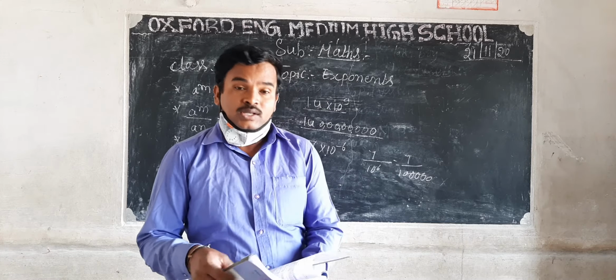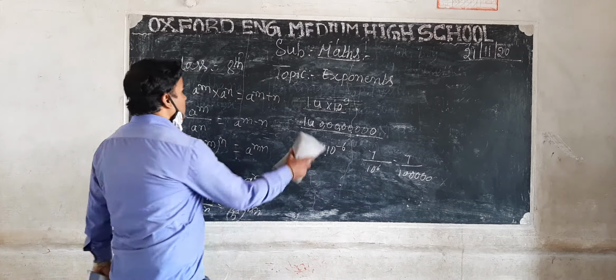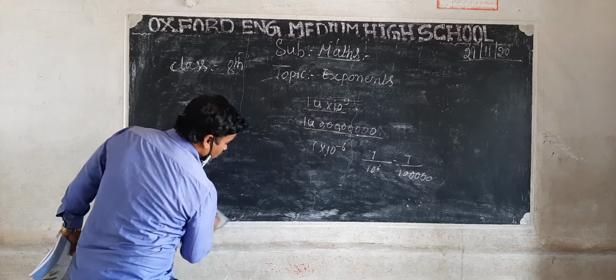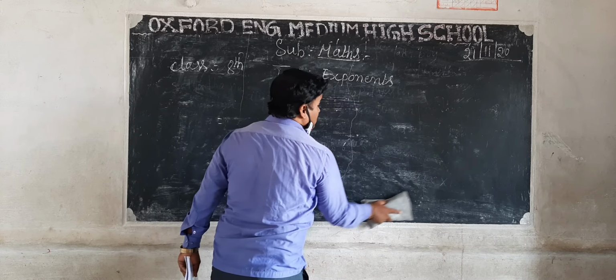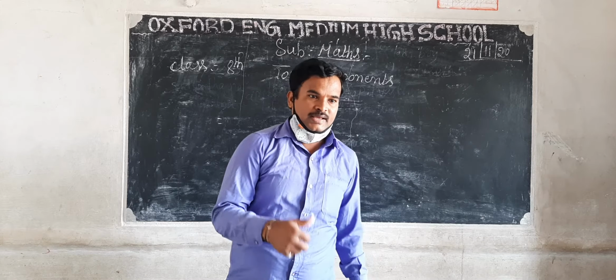And dear students, now we solve some problems on this basis. Now we solve some problems on how to convert very small numbers and large numbers into the exponent. Clear?